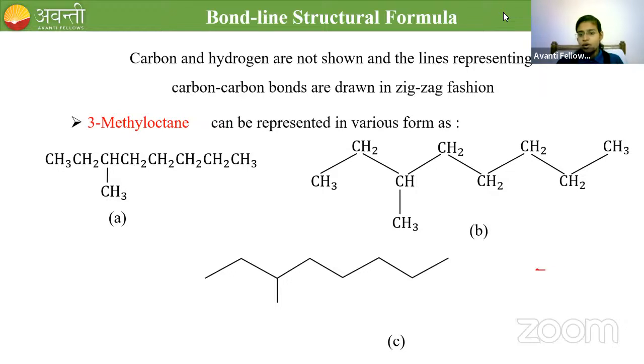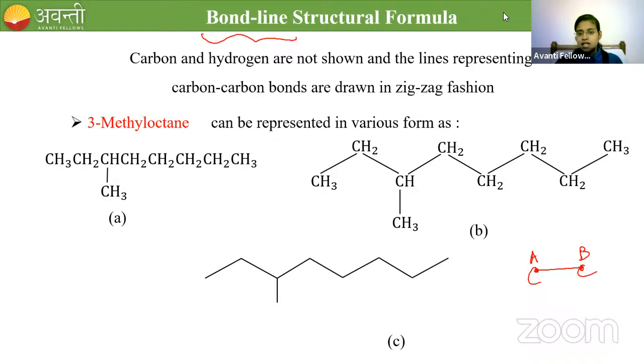We need 2 points to draw a line, right? Point A and point B. If you draw these 2 points, the edges are nothing but carbons. We need at least 2 carbons to denote the formula with the bond line structural formula. Yes, it will be a dot if you represent it, but you cannot represent using a dot. This name itself says that it is a bond line, right? Bond line.